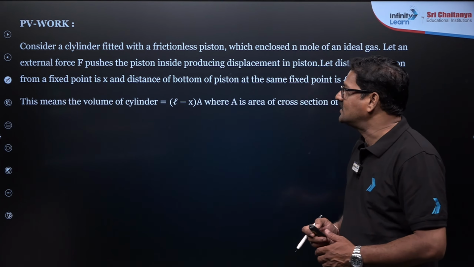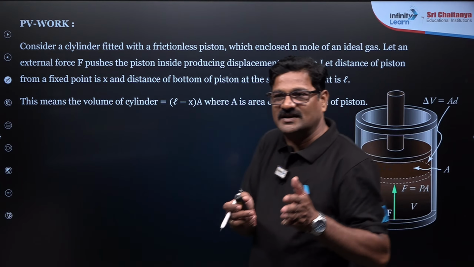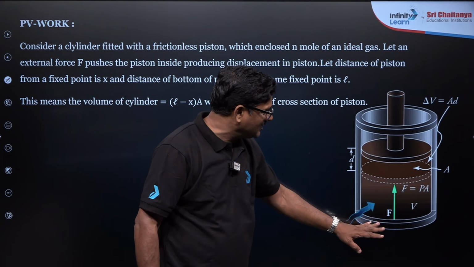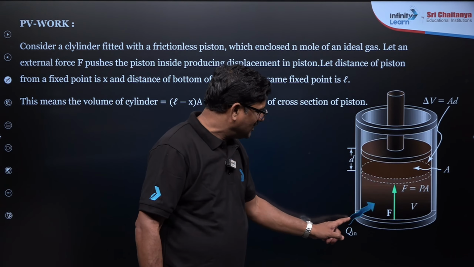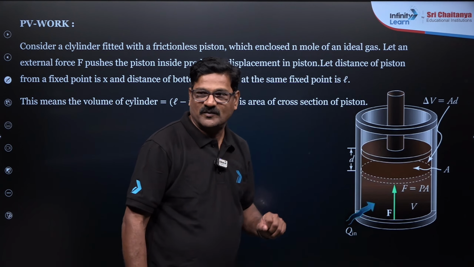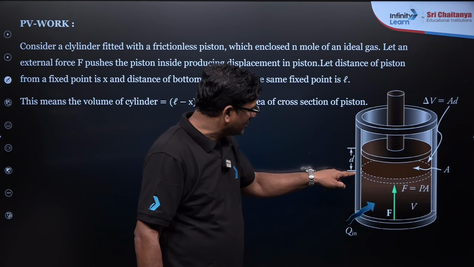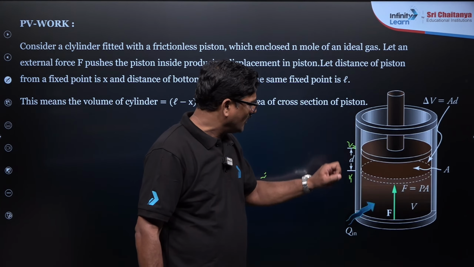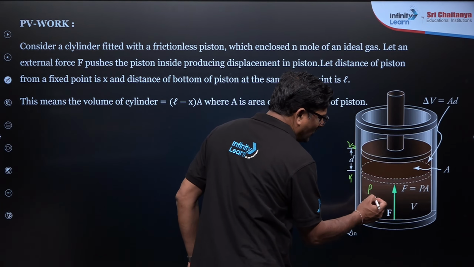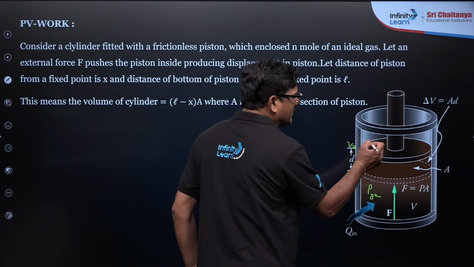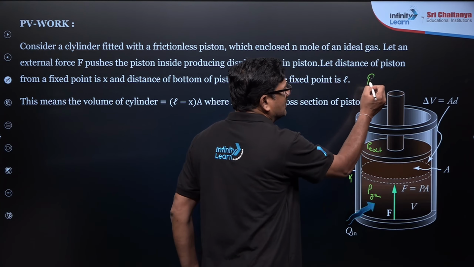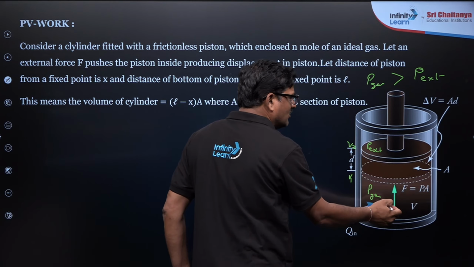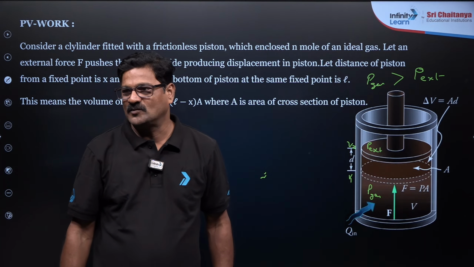Ronak? Yeah. So let's say PV work. When a gas is taken in a cylinder with a movable piston and it is not thermally isolated, so that heat can go in and heat can come out, right? Initially it is going to be volume V1 and then volume V2. When the pressure of the gas is greater than the external pressure, then what will happen? The piston wants to move in the upward direction. Yes.